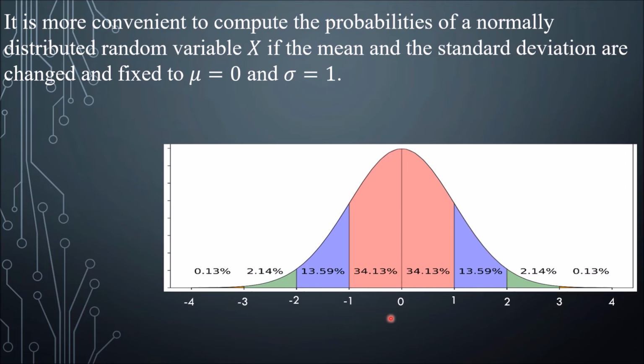And as a result, we have this 0 for the mean, and then 1 standard deviation above the mean, 2 standard deviations above the mean, and so on and so forth. 1 standard deviation below the mean, 2 standard deviations below the mean, and so on and so forth.